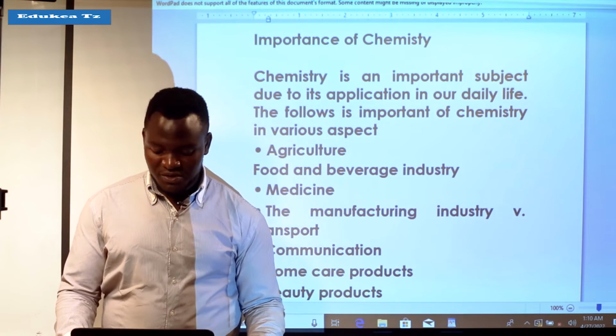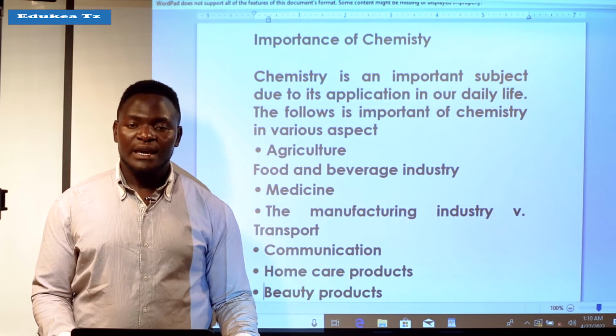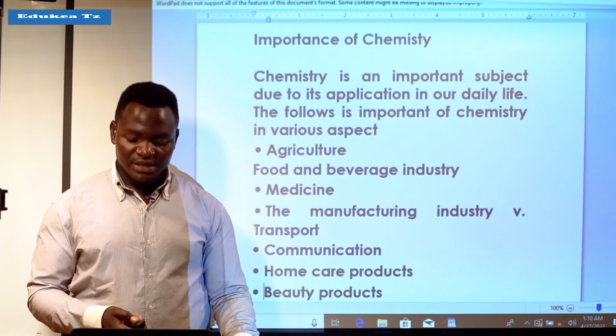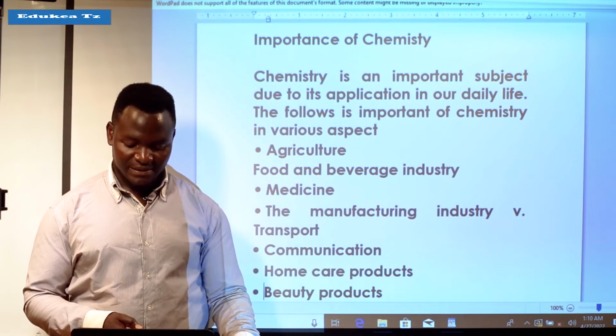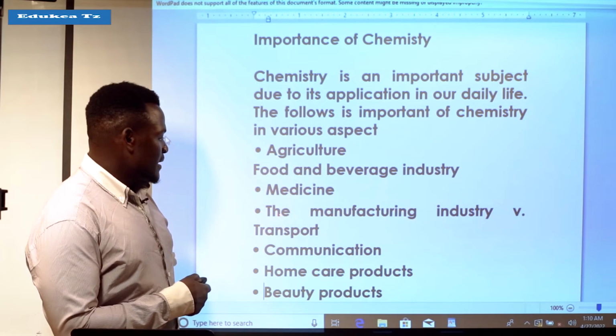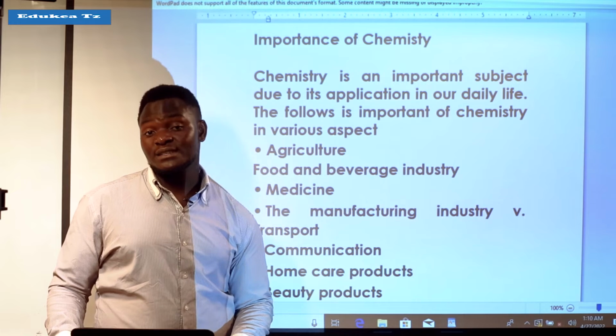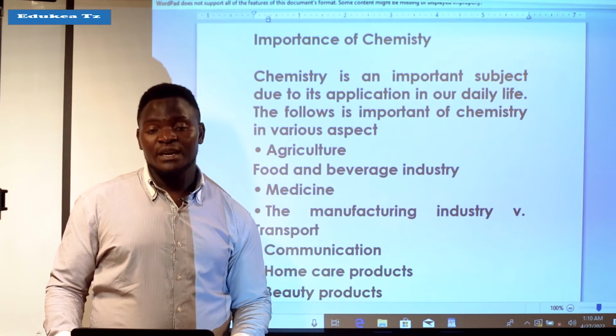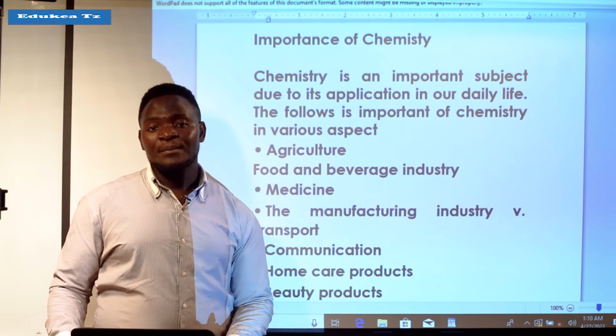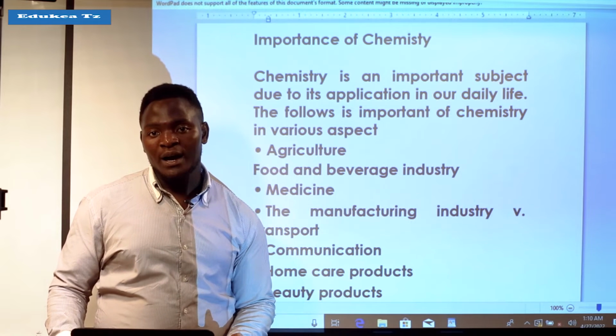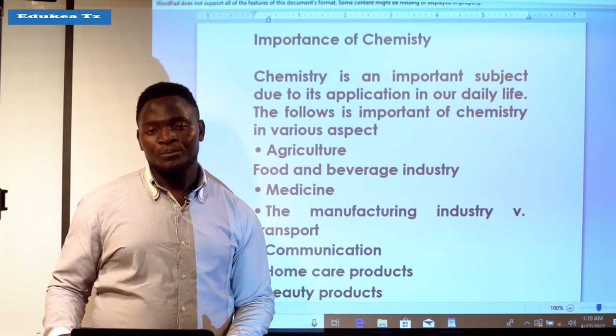Another importance of chemistry is that it is very important in medicine. In medicine, we can see that medicines are used in various ways in different places. In the hospital, medicine is used to cure people.